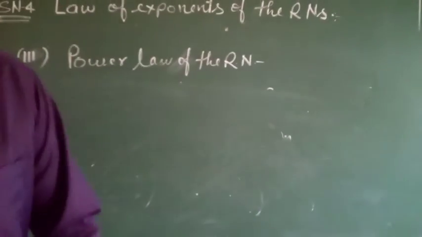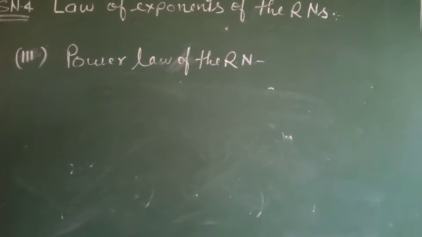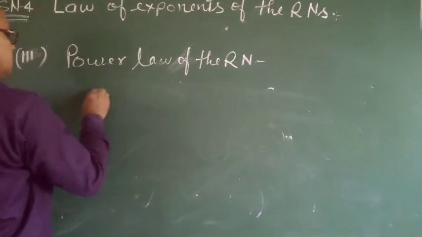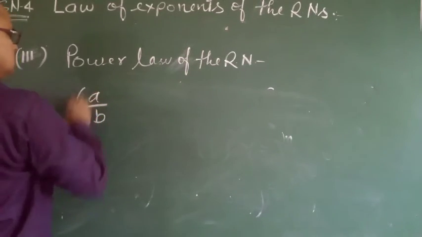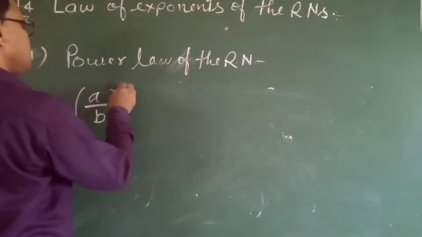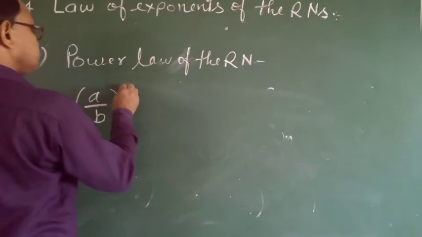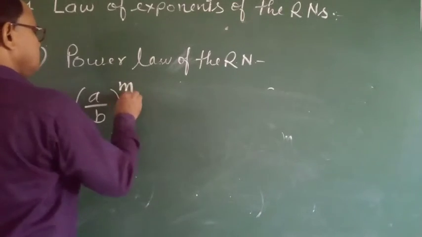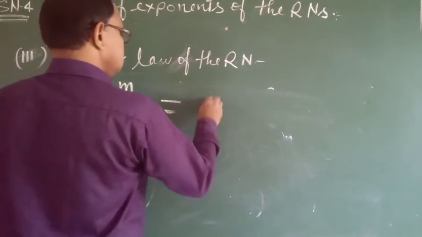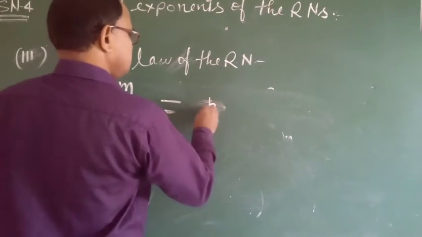if a by b to the power m, you can write it in the form of b by a.